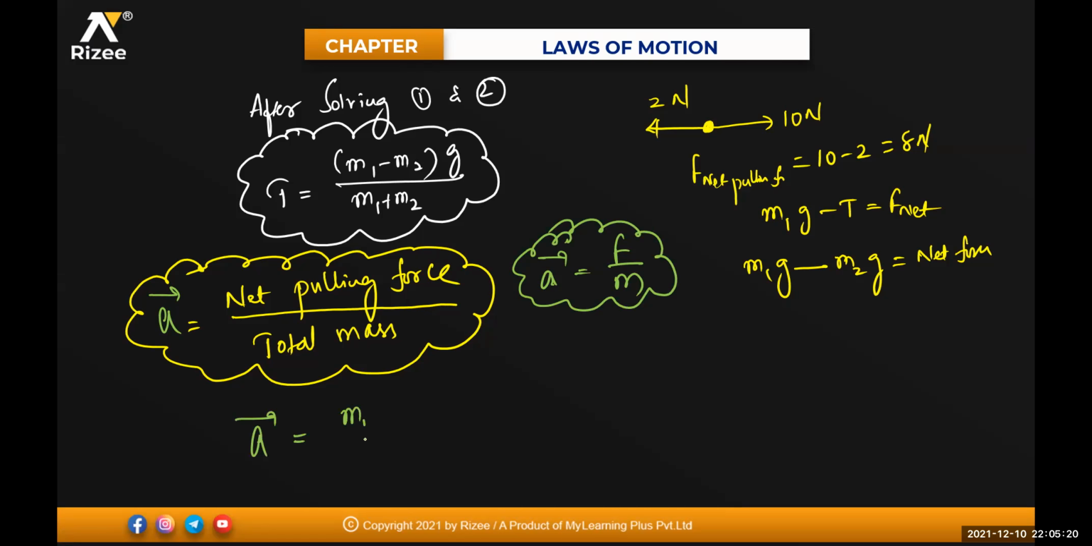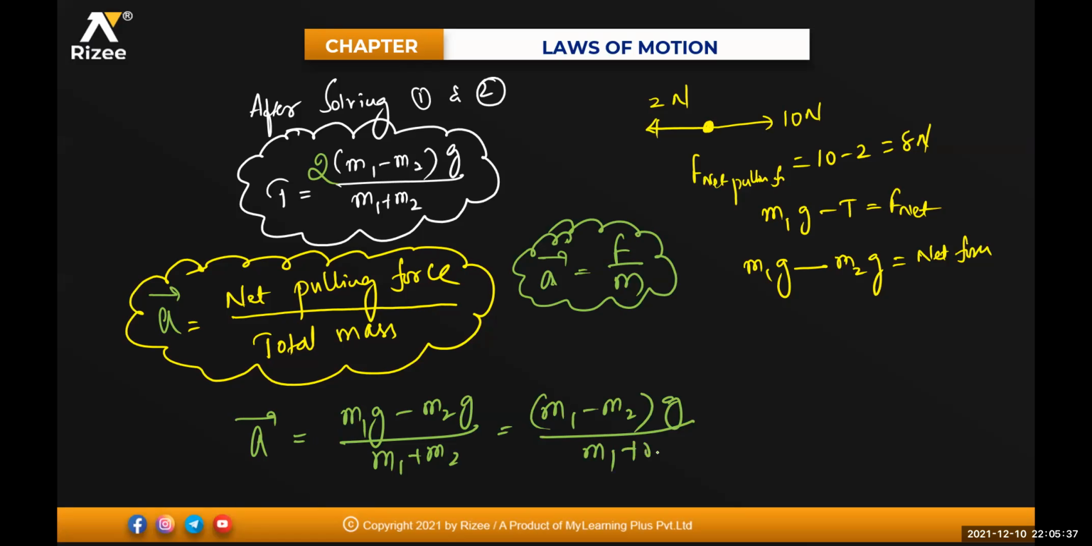That equals m1 into g minus m2 into g divided by m1 plus m2. So tension will be equal to how much? Two times, sorry. The acceleration equals m1 minus m2 into g divided by m1 plus m2. Tension is 2 times m1 m2 into g divided by m1 plus m2, and acceleration equals net pulling force divided by total mass. Is it clear?